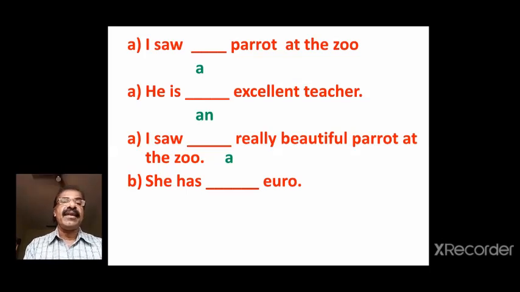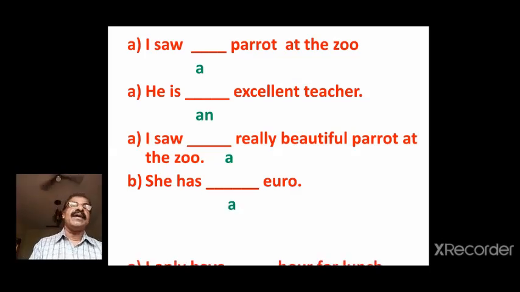Next one, very interesting. She has dash euro. You know, euro is a currency. Pronounce the word euro. No doubt it begins with E, which is a vowel. But how do you pronounce euro? When you say euro, just like university, the first sound that you hear is ya. Ya is a consonant, so we should use a.